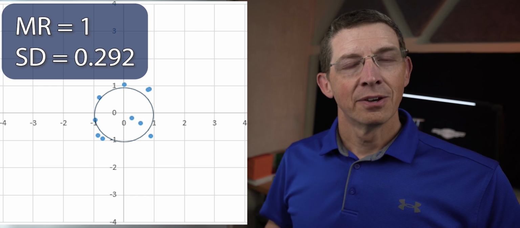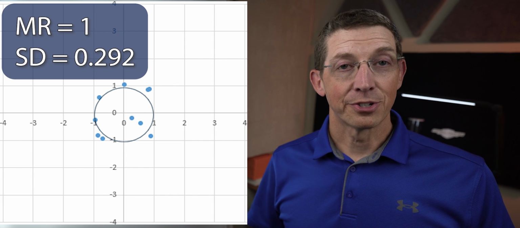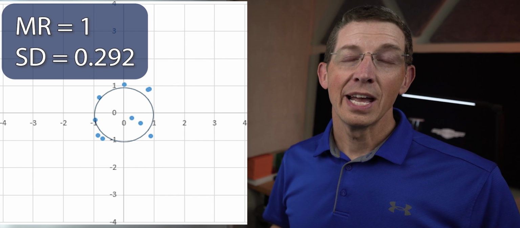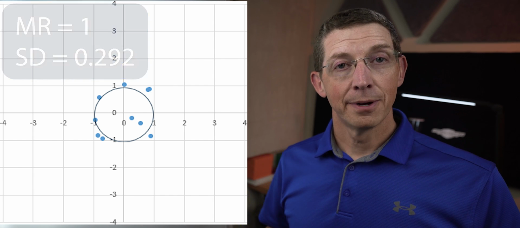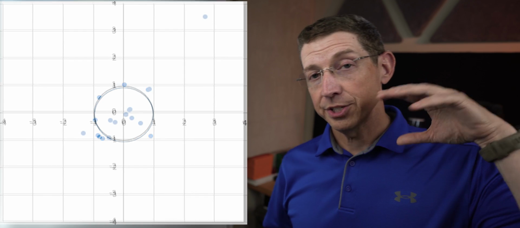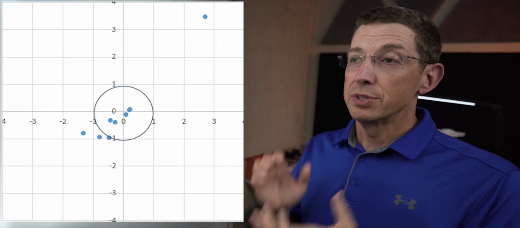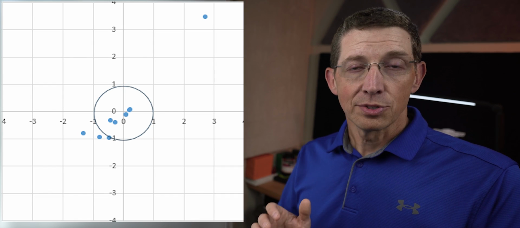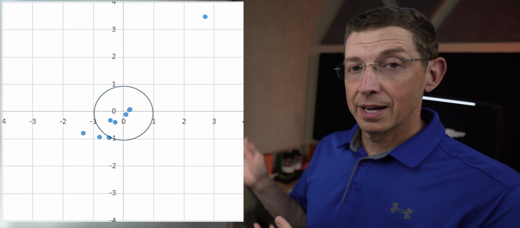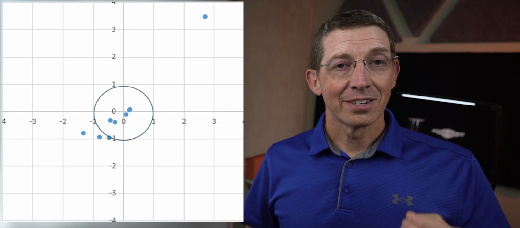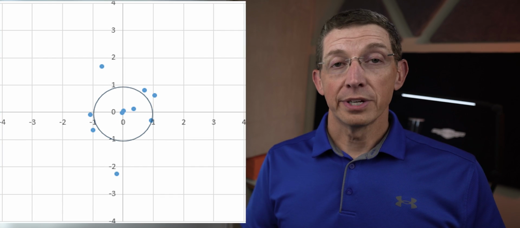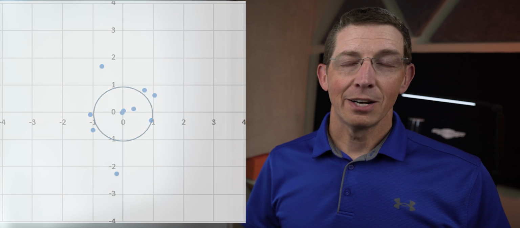We are also going to have to measure the group size and take a look at the group shape. Is the group round? Is it stretched out one way or the other? Because those are key things to look for in our group analysis. Because analyzing our data is probably one of the most critical things we can do when we're doing load development in order to get the best outcome possible so that we get the best shooting rifle possible so that we have success in our shooting sports.